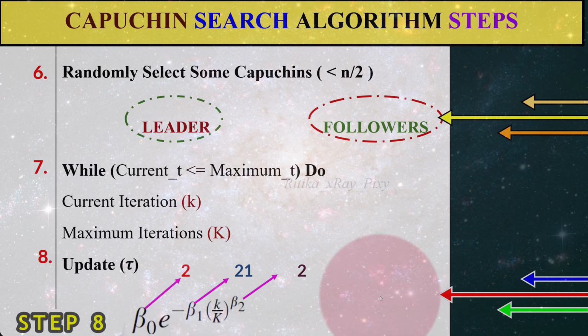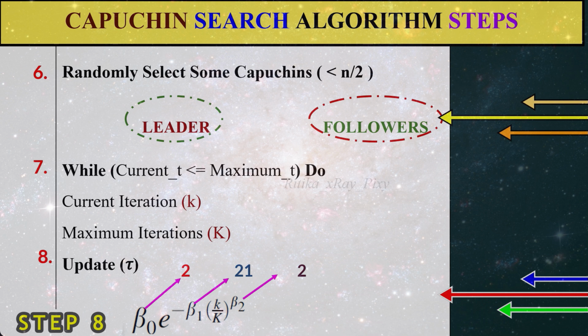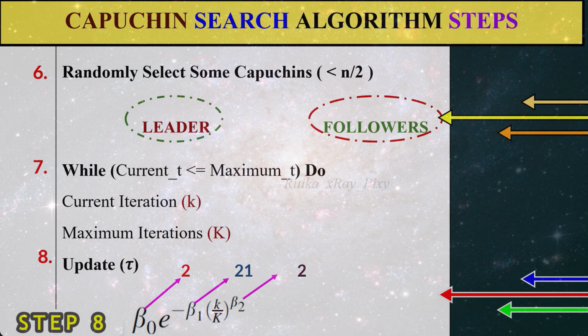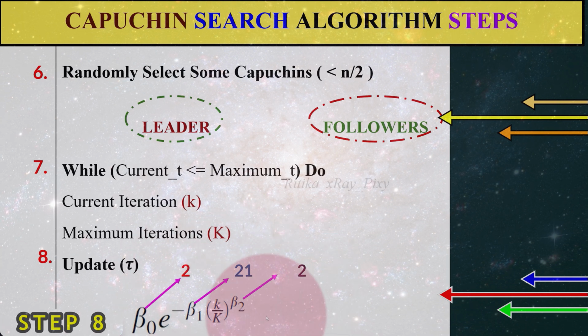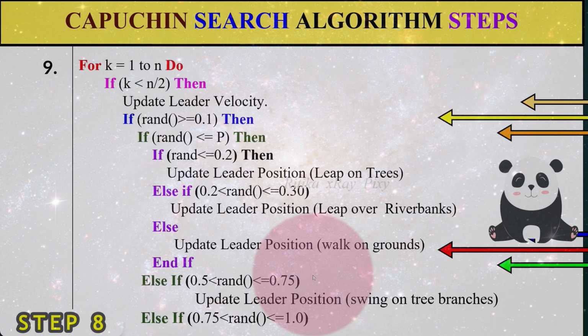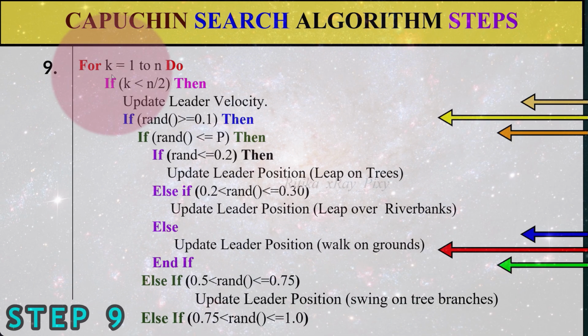This function will also maintain the balance between the exploration and exploitation phases during the global and the local search. And here the value for beta naught is 2, beta 1 is 21, and beta 2 is 2. These parameter values are used in this algorithm. So we will start the loop here.